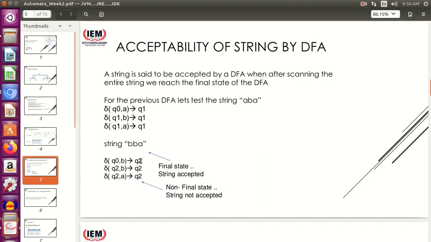After going to state Q2, again if you get a B, you remain at Q2, you get an A, you remain at Q2, which is a non-final dead state, trap state. Therefore we can say that the string BBA is not accepted by the given DFA. This is how you test the acceptability or non-acceptability of a given string for a given DFA. Clear?